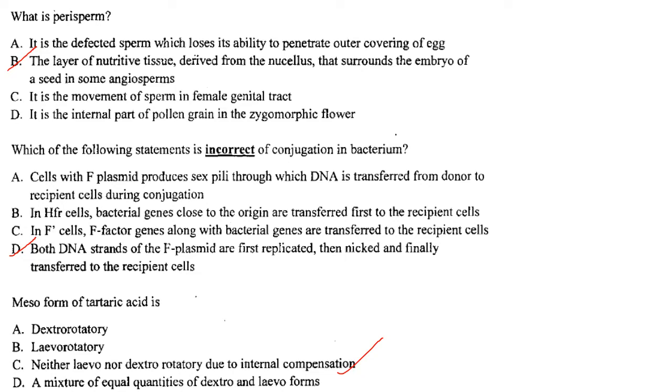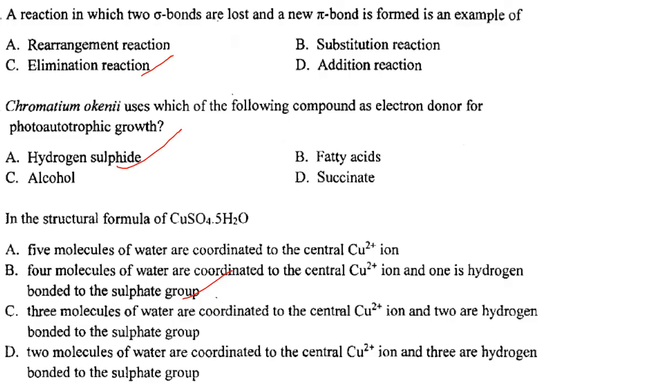Then meso form of tartaric acid is neither levo nor dextrorotatory due to internal compensation. Answer is option C. Then a reaction in which two sigma bonds are lost and new pi bonds are formed is an example of elimination reaction. Answer is option C. Chromatium okenii uses which of the following compounds as electron donor for photoautotrophic growth?